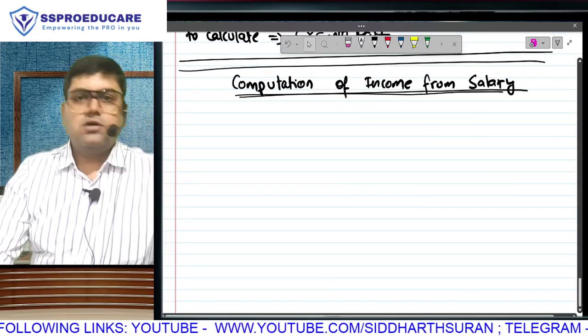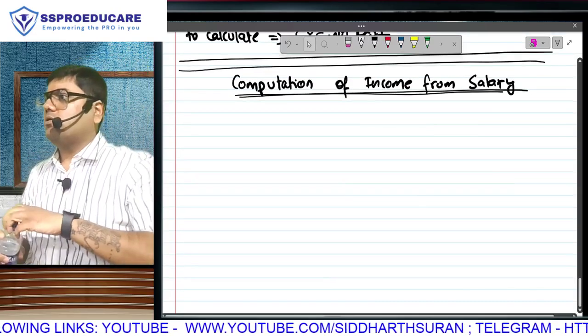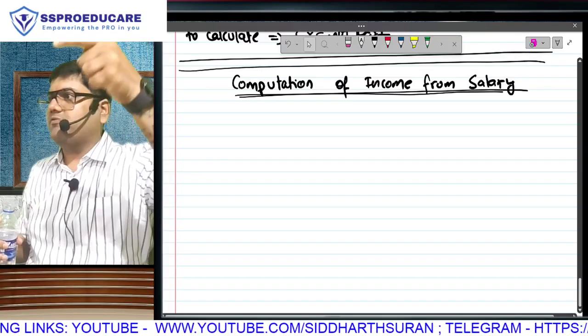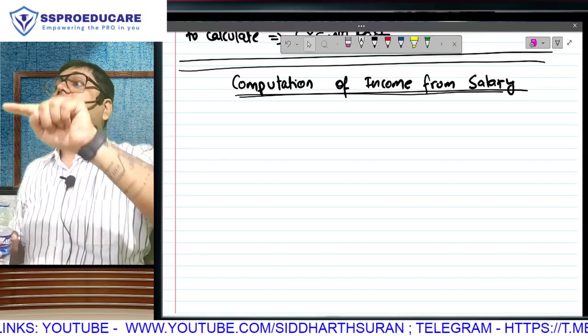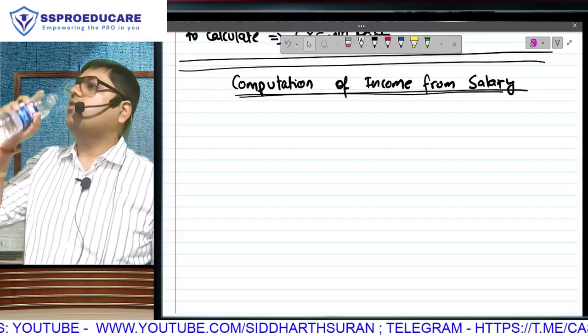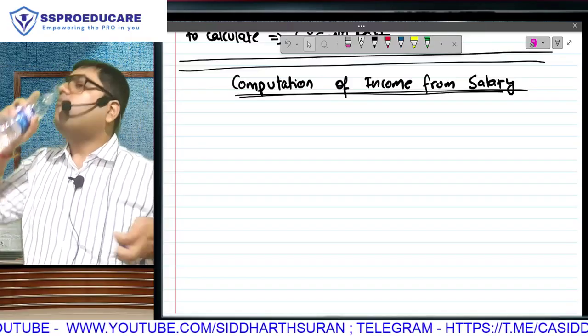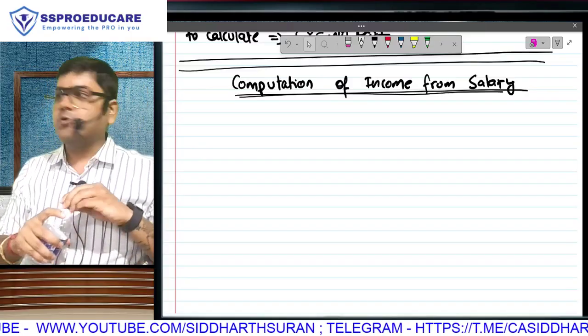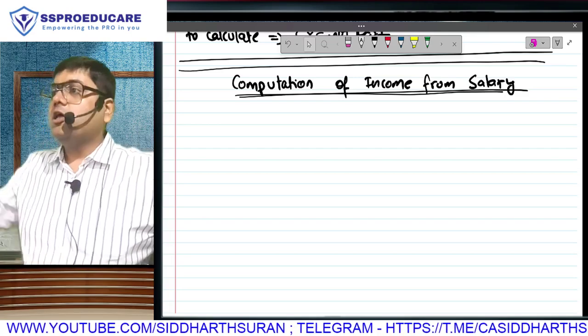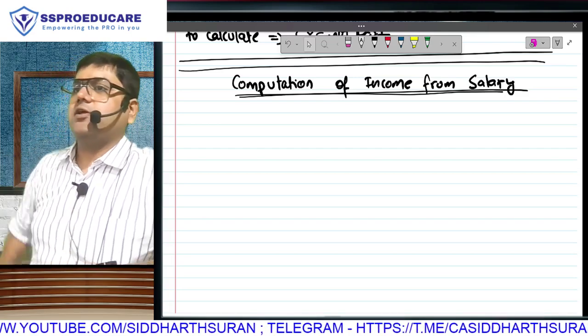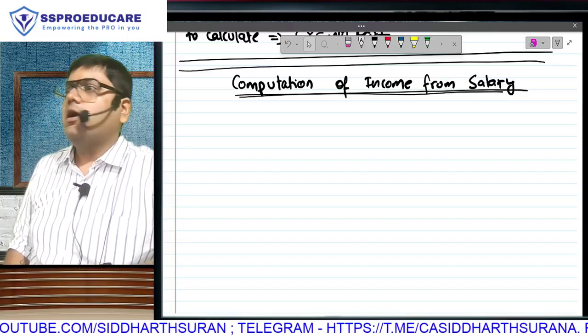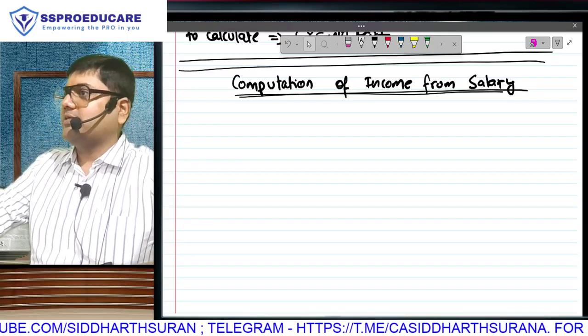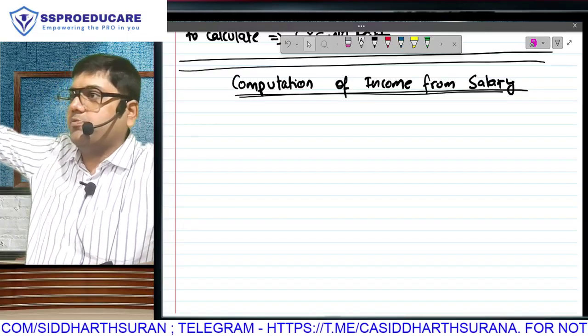This is the format, pro forma manner. Just like house property mein we had GAV, municipal tax, NAV. Every time there is a question which is asking you to compute income from salary, you will have to solve it in this particular format, this particular pro forma. House property हुआ तो GAV, municipal tax, NAV. Salary हुआ तो this is going to be the format.